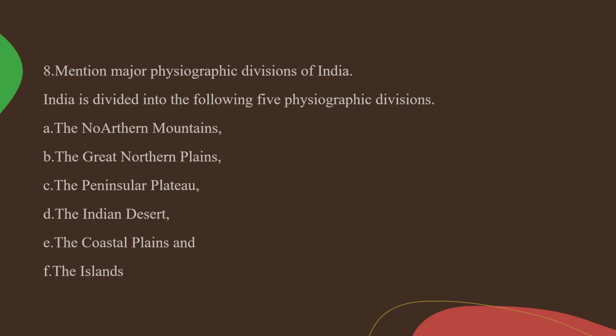Mention major physiographic divisions of India. India is divided into the following 5 physiographic divisions. What are they, children? The Northern Mountains. When you learn according to this order, you will never forget it till your life ends. So we will learn from the top of the country. Northern Mountains. Next is the Great Northern Plains. Next is the Peninsular Plateau, the V-shaped plateau, and the Indian Desert, the coastal plains, the islands.